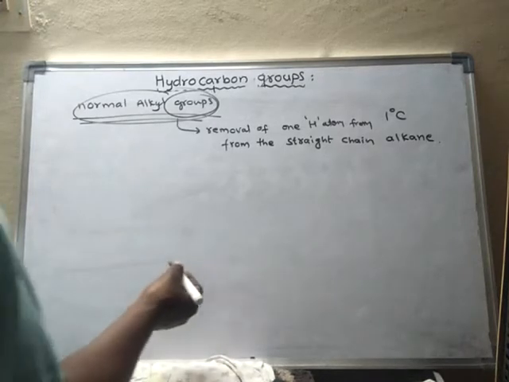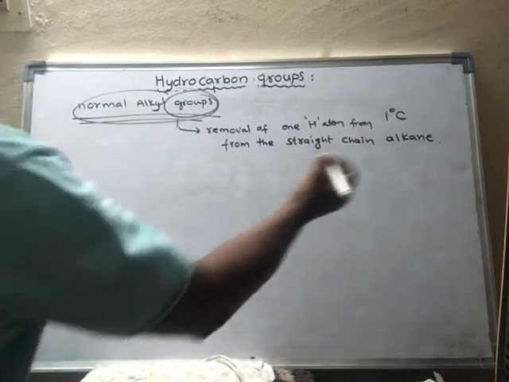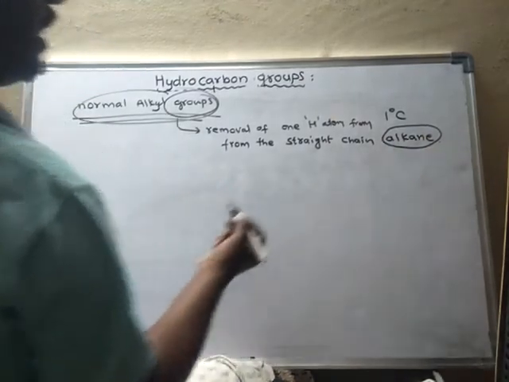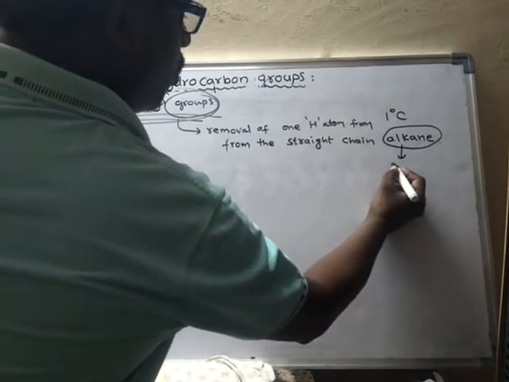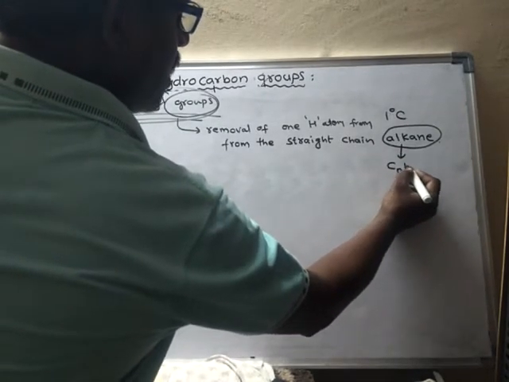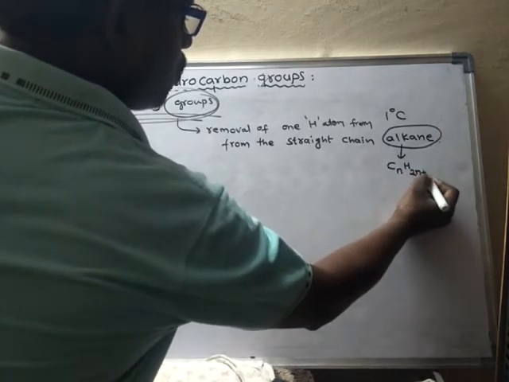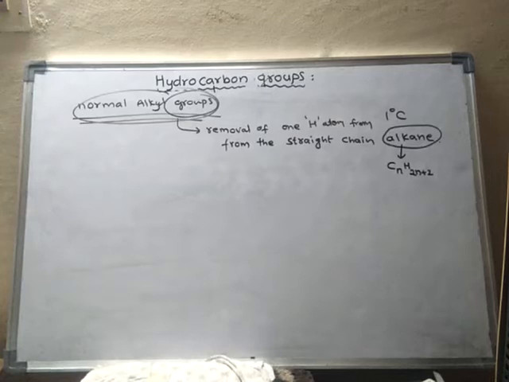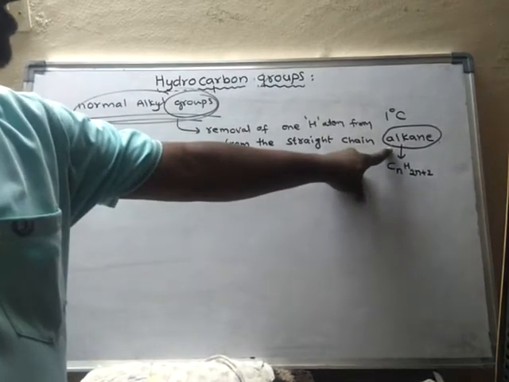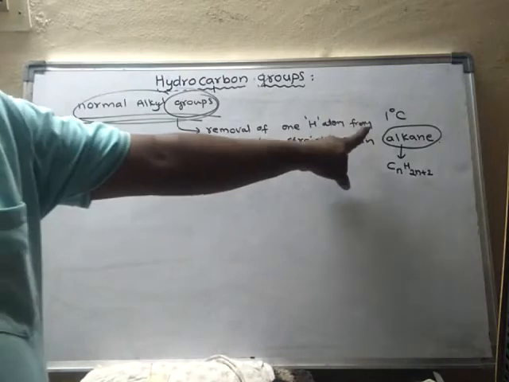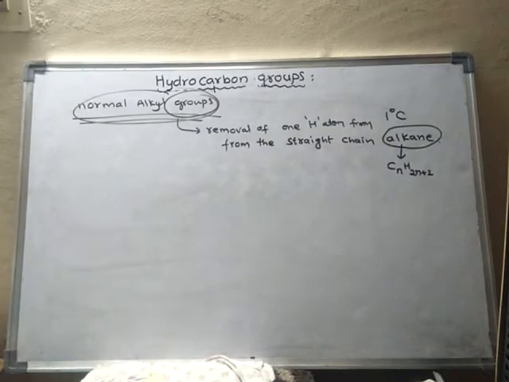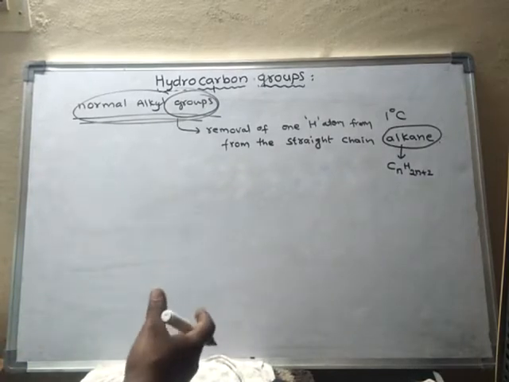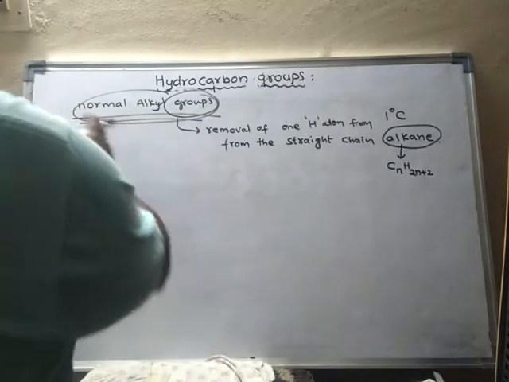Okay, so what is alkane? Alkane is a hydrocarbon whose general formula is CnH2n plus 2. Suppose from alkane, if you remove a hydrogen atom from primary carbon, then the obtained alkyl group is said to be normal alkyl group.